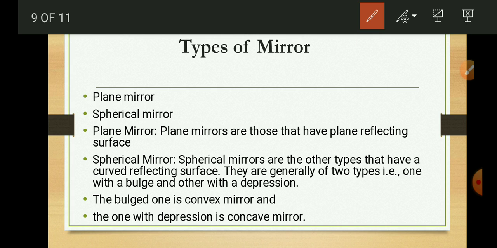Concave mirror means the mirror which has a depression. In this mirror, the depressed side is the reflecting surface. Such a mirror is called a concave mirror.